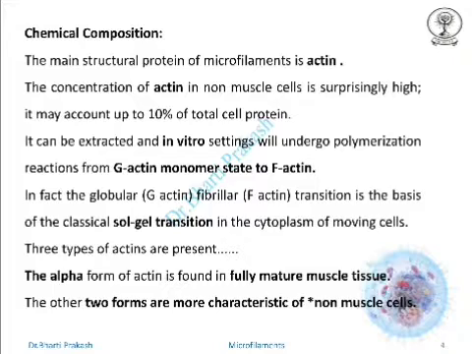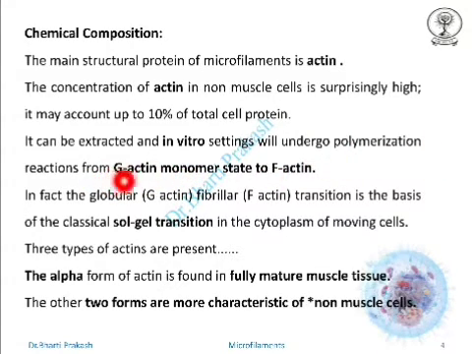What is the chemical composition of microfilaments? Microfilaments are mainly structural proteins, therefore they are composed of actin. The concentration of actin in non-muscle cells is also surprisingly high, accounting for up to about 10% of the total protein. It can be extracted and, in in vitro settings, undergo polymerization.